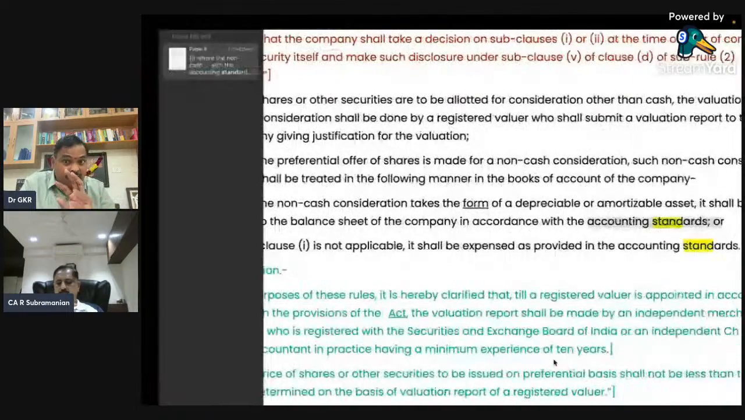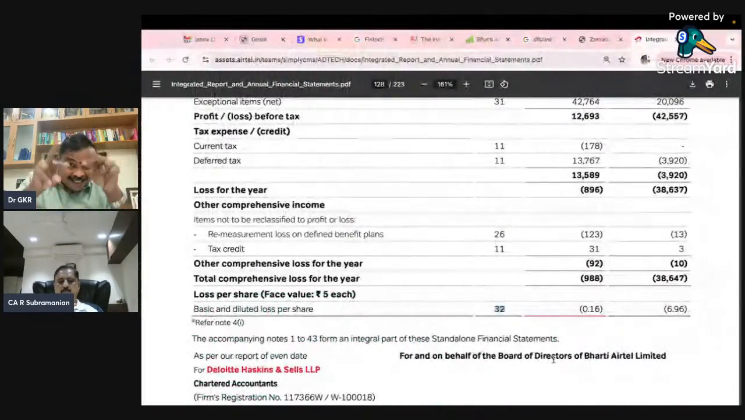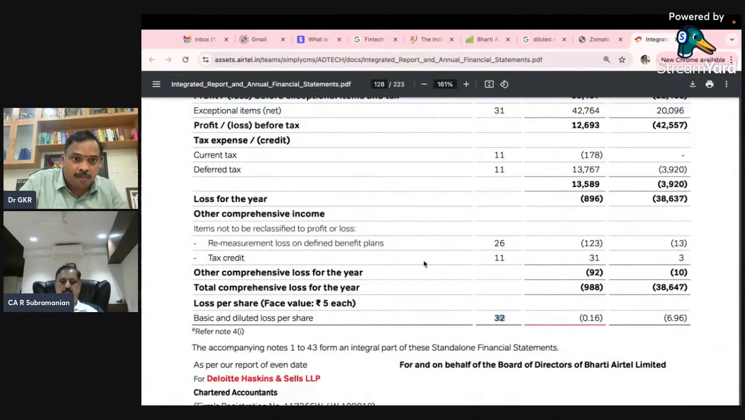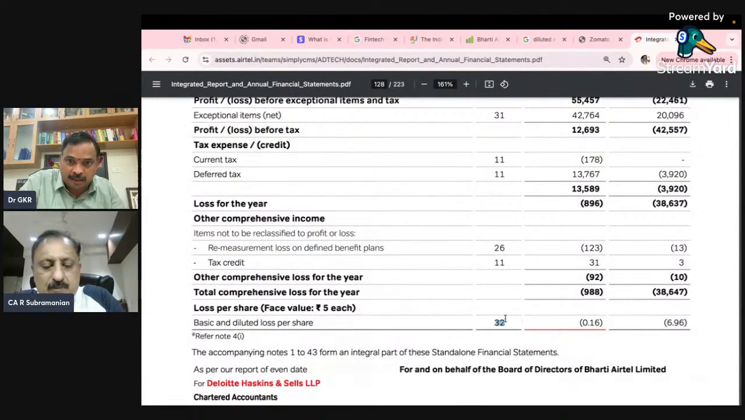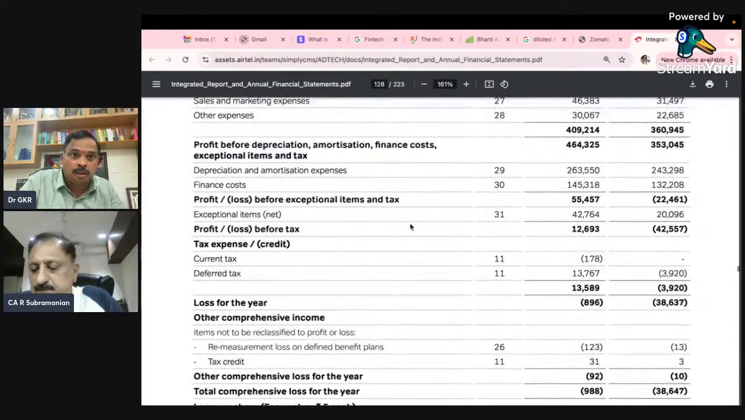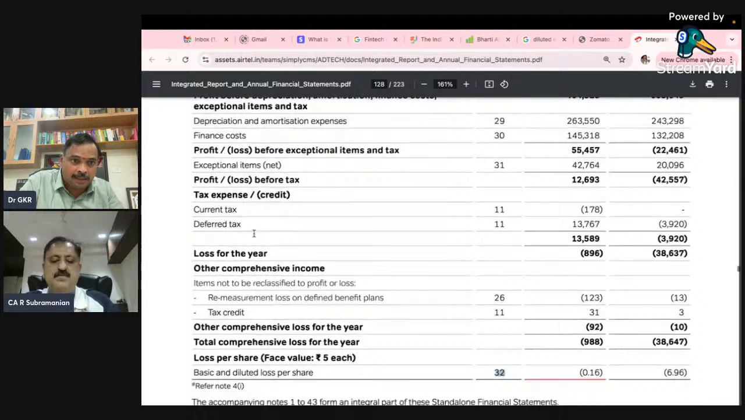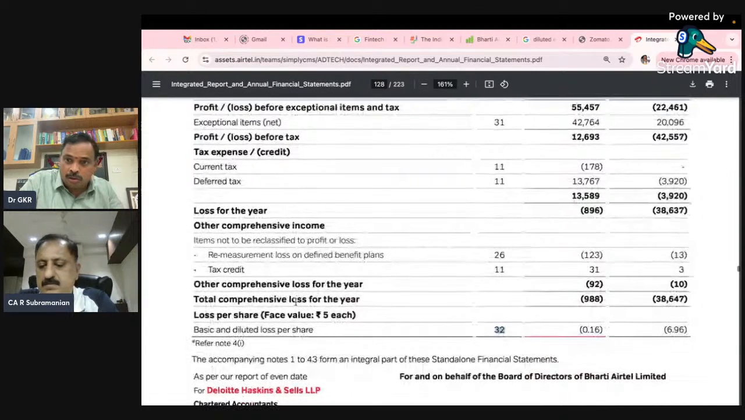Now, please look at the numerator and denominator, both are not the same as far as separate and consolidated. Now, please look at this. This is your profit available for distribution and the number of shares. This is 32. So, this is your EBITDA, profit and loss, profit before tax, current tax. So, in total this is actually a loss, not an income.